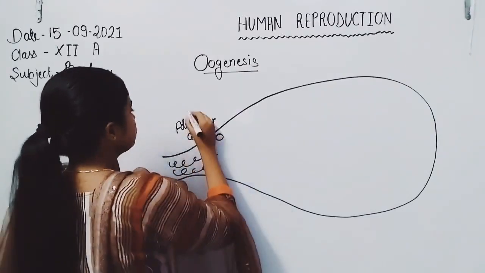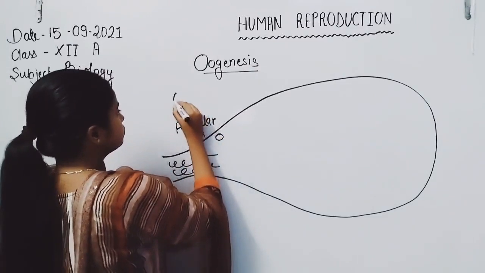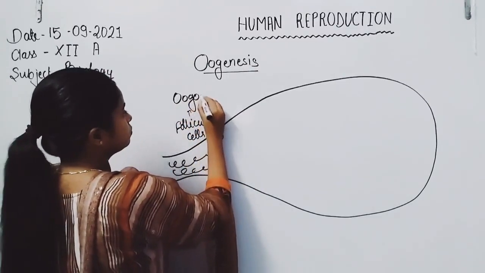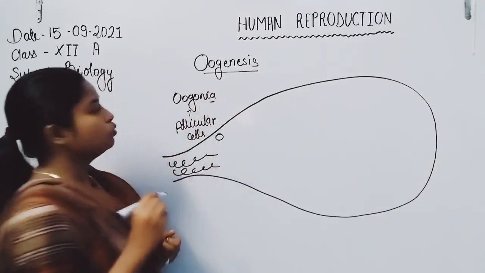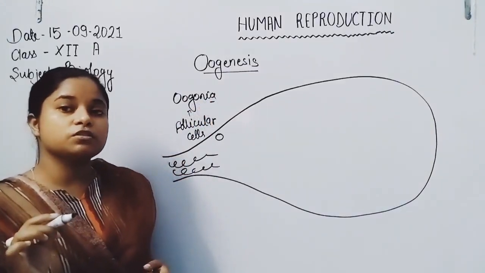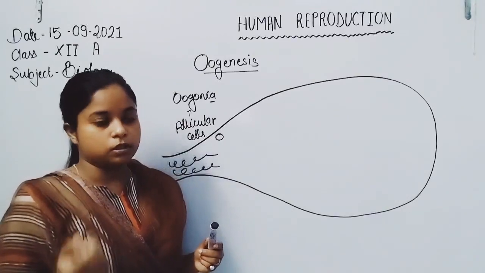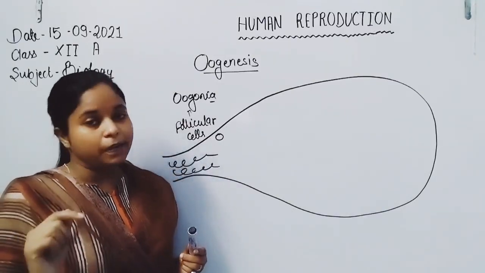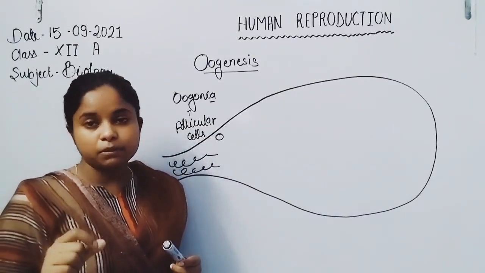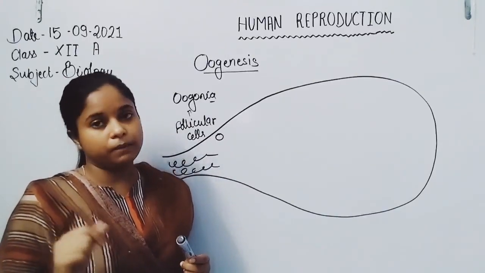Oogonia then undergo meiosis division to form the primary oocyte cell, which is also known as the primary follicle.